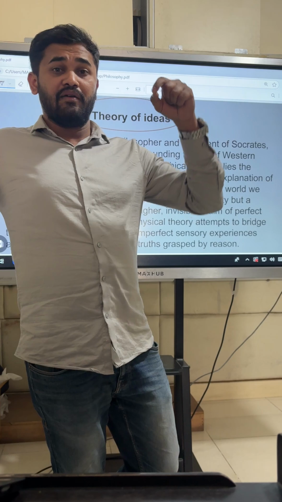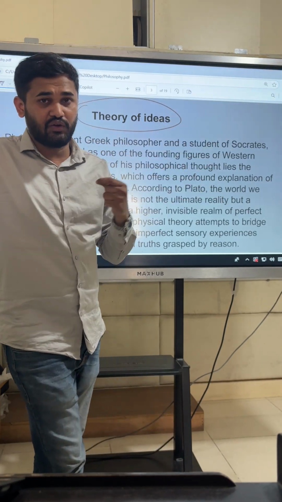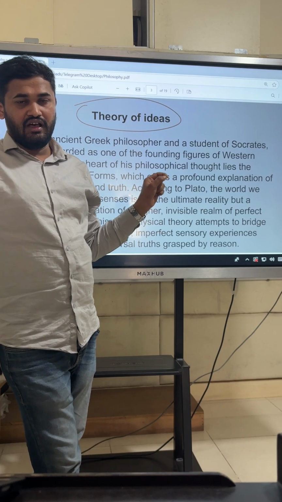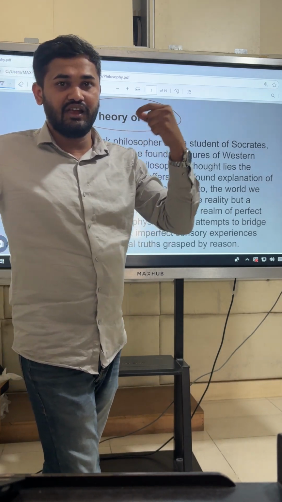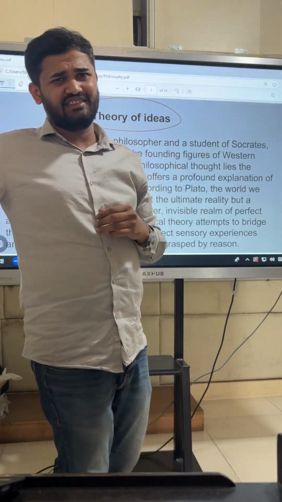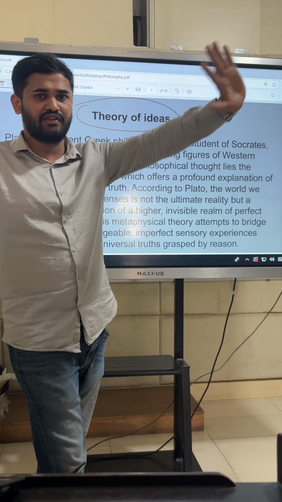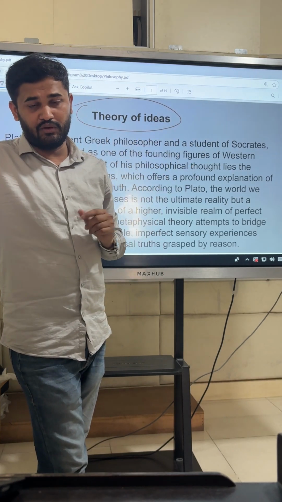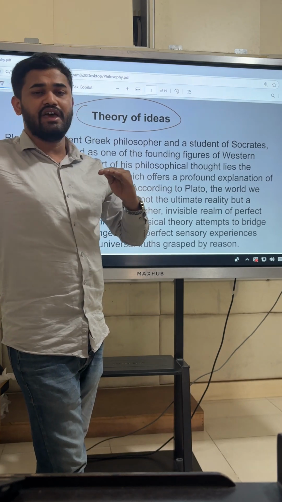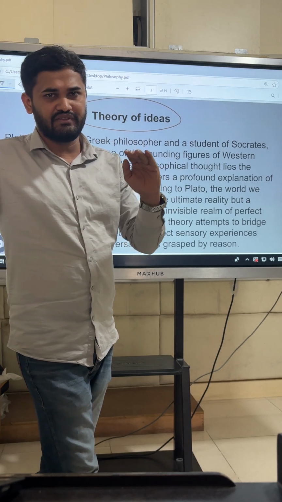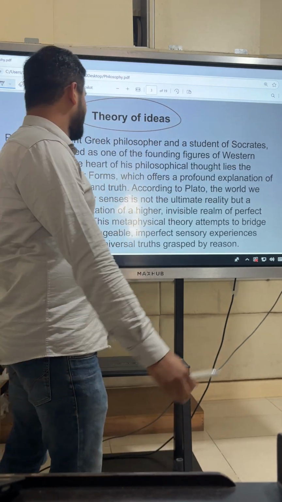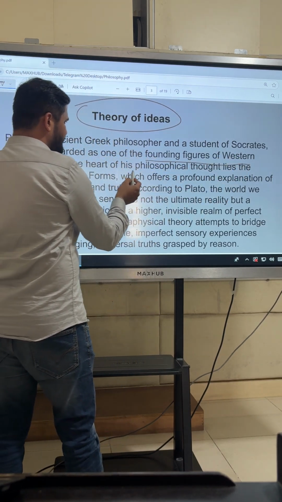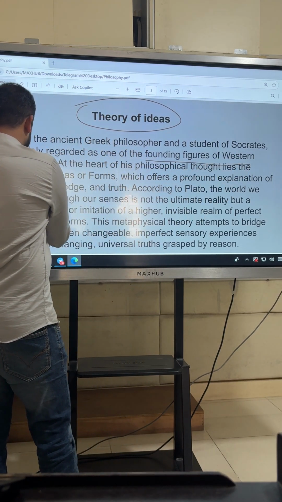That means every other later philosopher that we are going to explore and study has elements of Plato in it. Learning Plato helps us learn other philosophers very easily. There is an element of Plato in every other philosopher, from the ancient period to the modern period. Everywhere you can see some element of Plato's philosophy embedded. At the heart of his philosophical thought lies this theory of ideas.